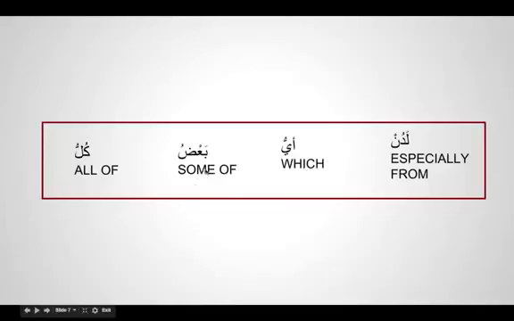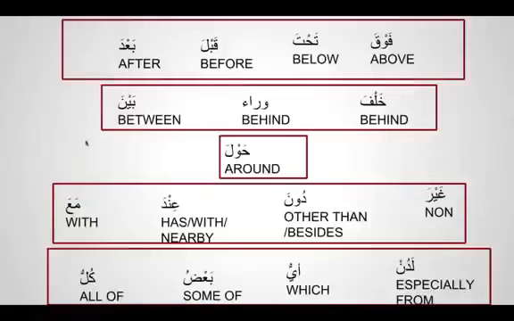Ba'du means some of, and that is a special mudhaf. Ba'du ayyamin, some of the days. Kullu means all of, kullun nasi, all of the people. So these are all special mudhafs. When a word comes after them, it's called a mudhaf ilayhi, and they're called zarf in Arabic.